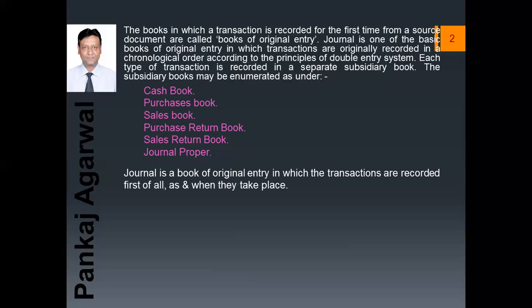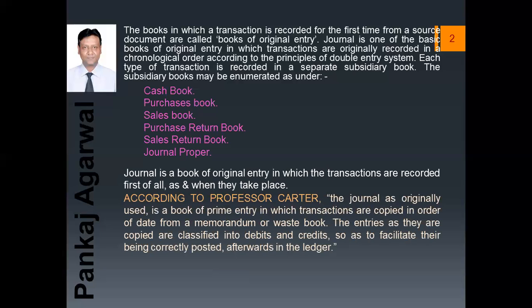So journal is a book of original entry in which the transactions are recorded first of all as and when they take place. So according to Professor Carter, the journal as originally used is a book of prime entry in which transactions are copied in order of date from a memorandum or a waste book. The entries as they are copied are classified into debits and credits so as to facilitate their being correctly posted